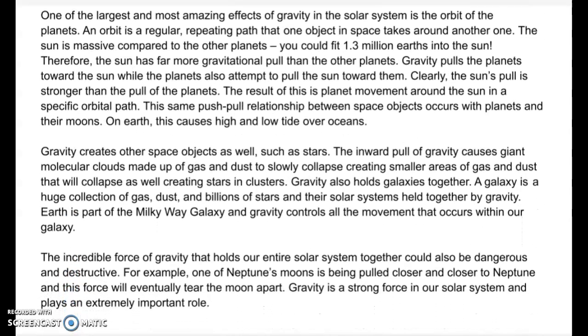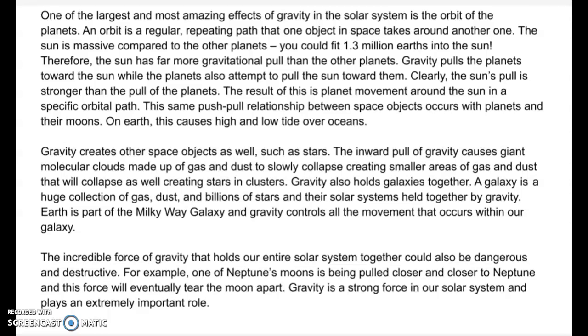One of the largest and most amazing effects of gravity in the solar system is the orbit of the planets. An orbit is a regular, repeating path that one object in space takes around another. The Sun is massive compared to the other planets. You could fit 1.3 million Earths into the Sun. Therefore, the Sun has far more gravitational pull than the other planets.